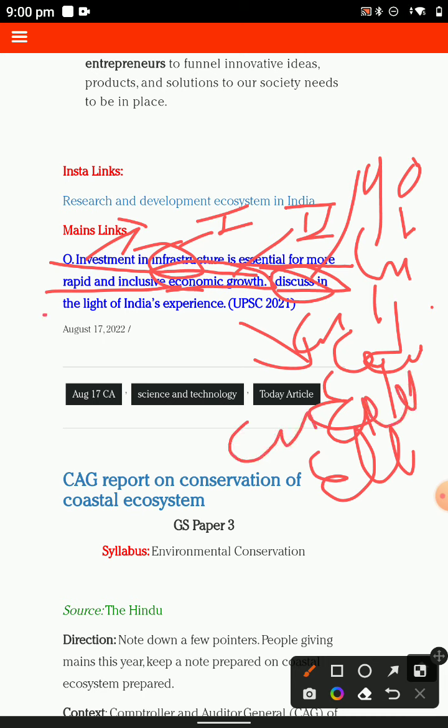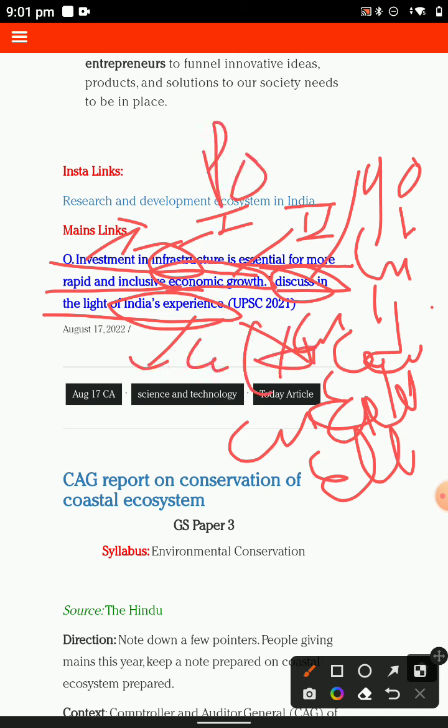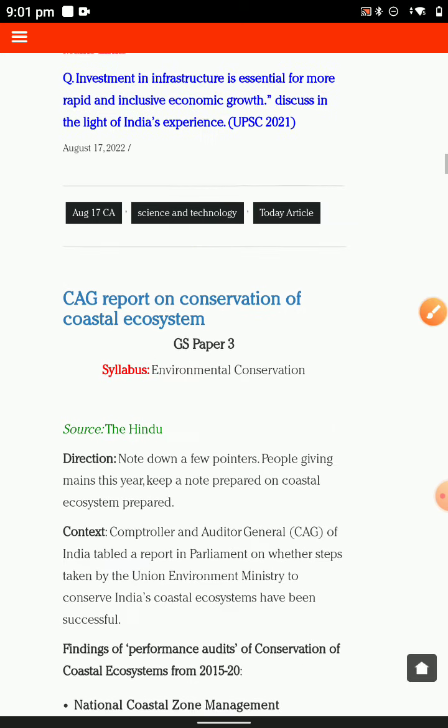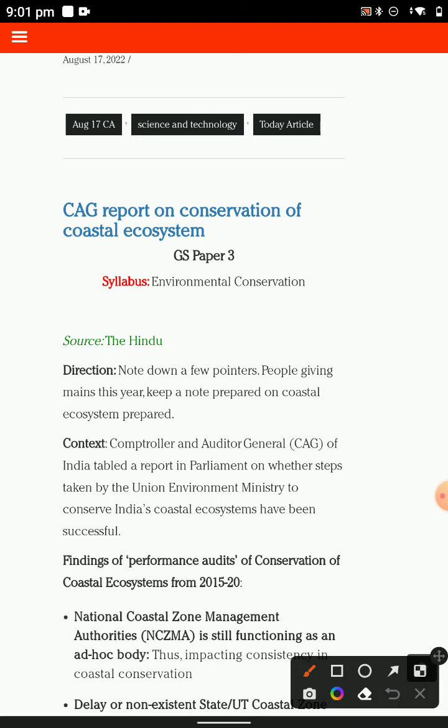learned in the light of the experience, then you have concluded your answers in a valid point. You have given your positive and negative points, that is the balanced point. You have put the introduction, you have a quiz introduction, you have given a question, then you have your conclusion where you have given a solution, how it can be solved. That's a measurement of the answer. Then you have realized your polity section.